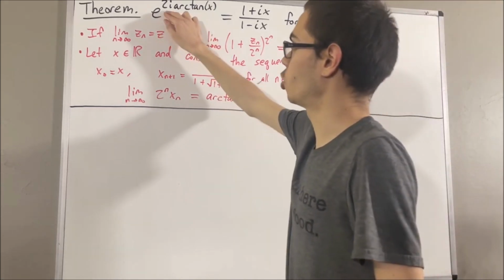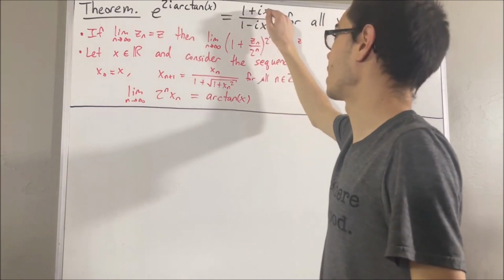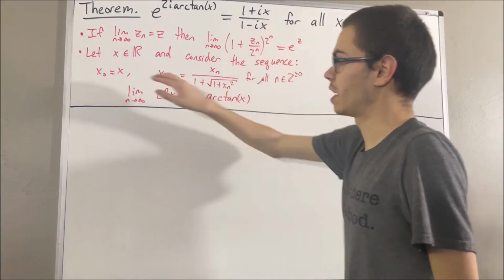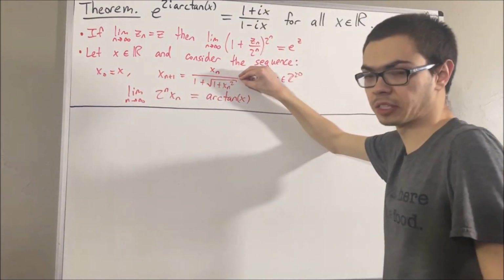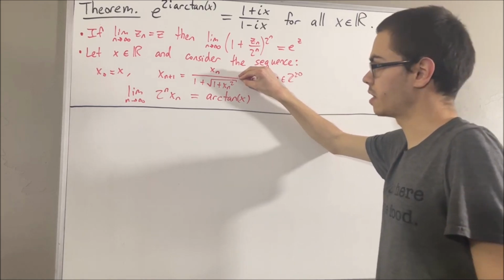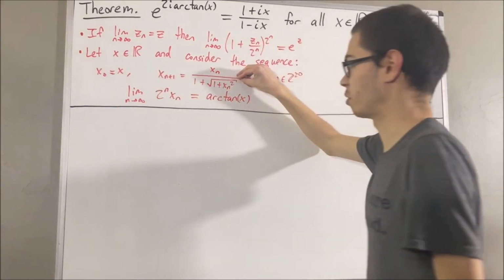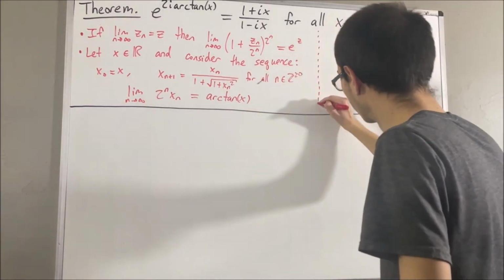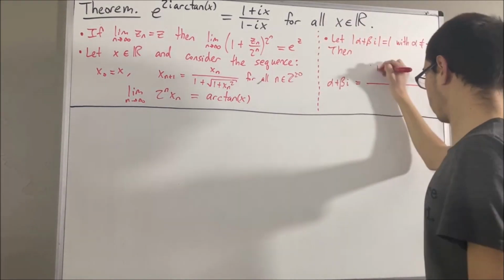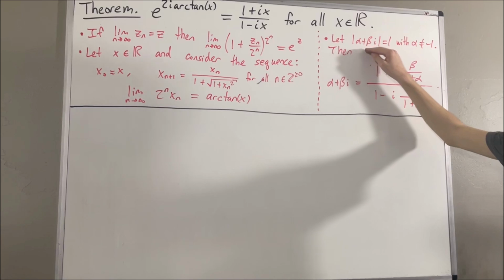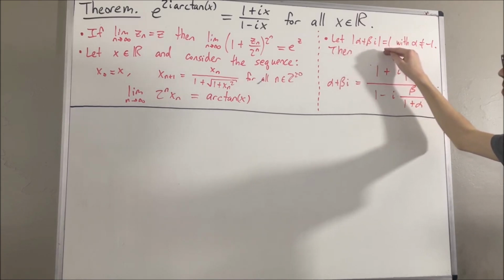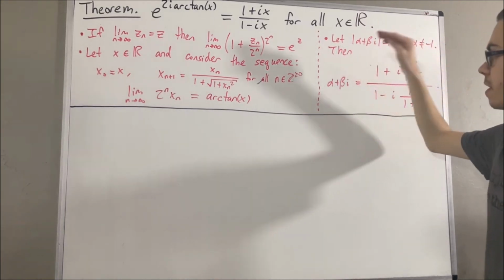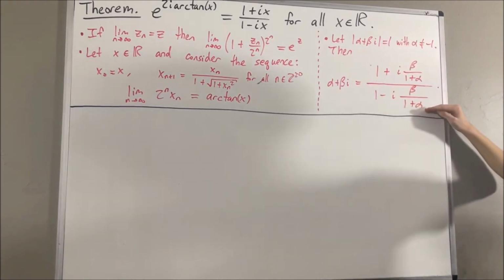We want to prove e to the 2i arctangent x is equal to 1 plus ix over 1 minus ix. And to prove this, it might be useful to think about how this sequence behaves in the complex numbers. To figure that out, we are going to use the following preliminary result we proved about complex numbers. Let alpha plus beta i be a complex number with magnitude 1, whose real part is not equal to negative 1. Then alpha plus beta i is equal to this.